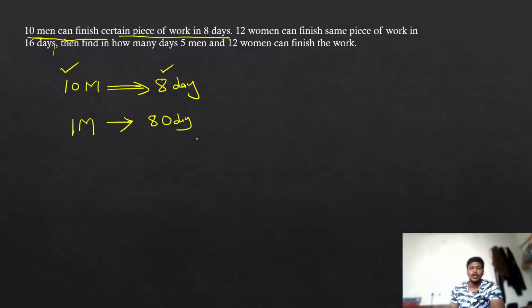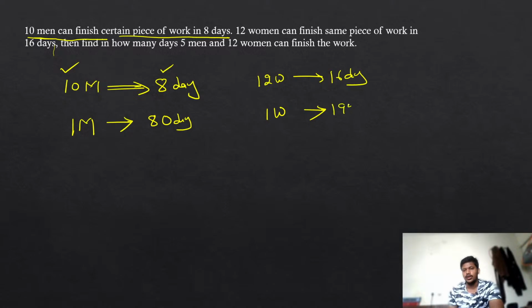Now similarly, we know that 12 women are going to take 16 days to finish the work. Then find out how long one woman will take to finish the work. You are going to get 192 days. Once you have these two, do the problem assuming this is A and this is B, and use them in the normal way. One man can do the work in 80 days, one woman can do the work in 192 days.